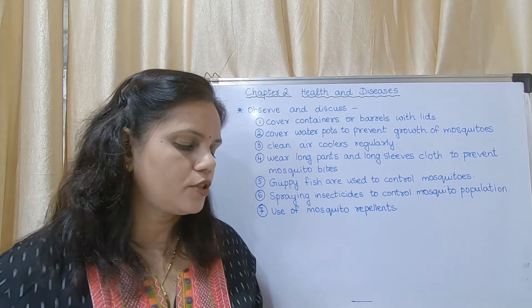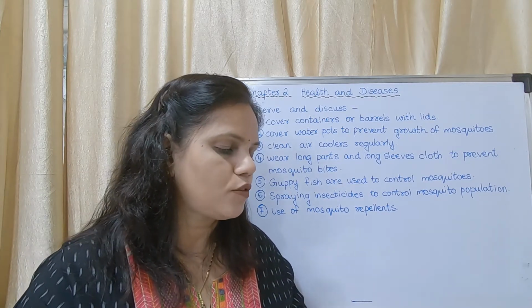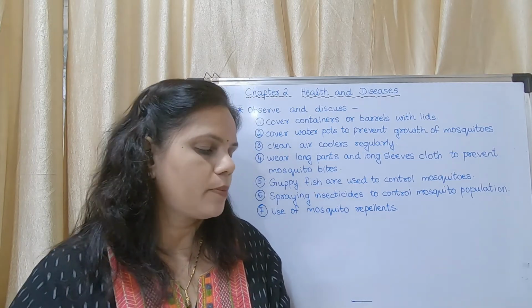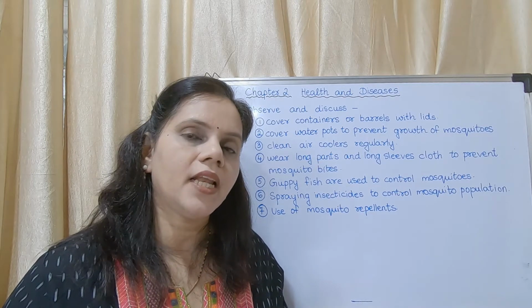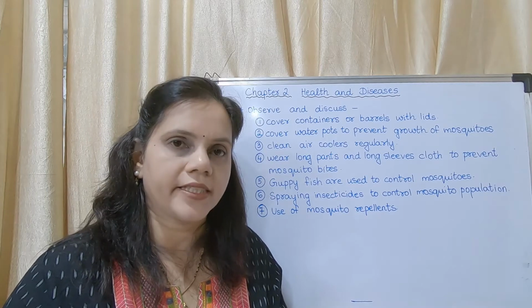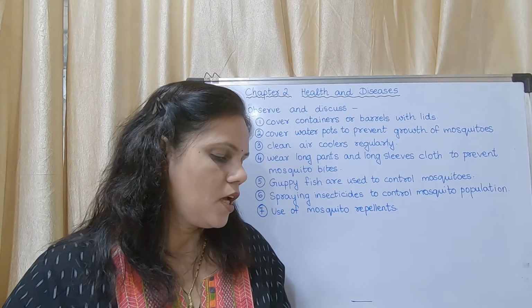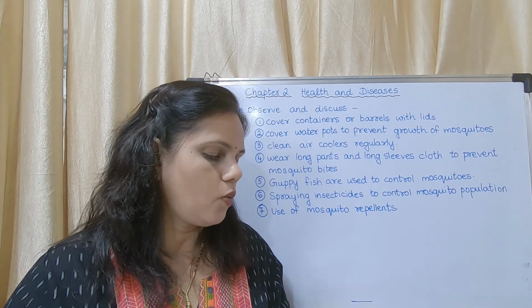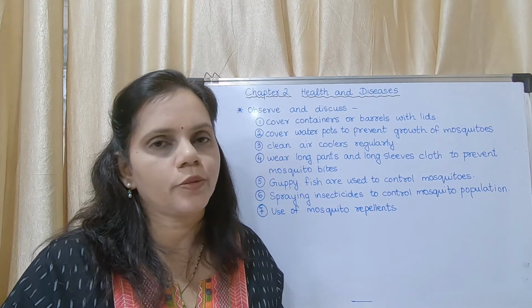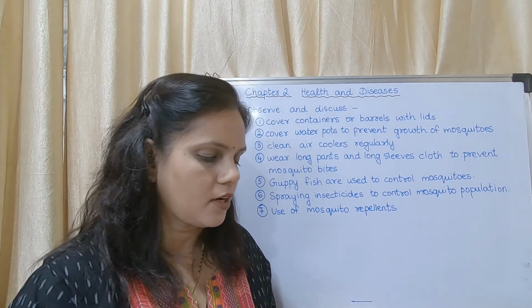Now on the same page there is a do you know box which has been given. Malaria is caused due to female Anopheles, while elephantiasis due to female Culex. These are types of mosquitoes. So malaria is caused due to female Anopheles, while elephantiasis due to female Culex. It is a fill in the blank question. Anopheles and Aedes grow in clean water, while Culex in dirty sewage water. You may mark this. It could be asked as an objective question. Okay, you may mark and write in your textbook.